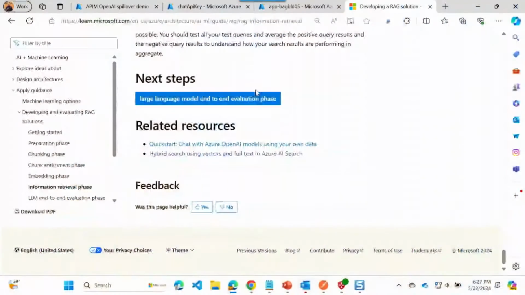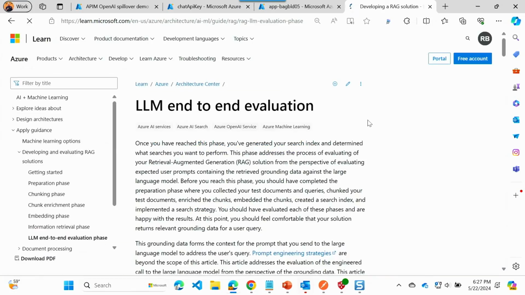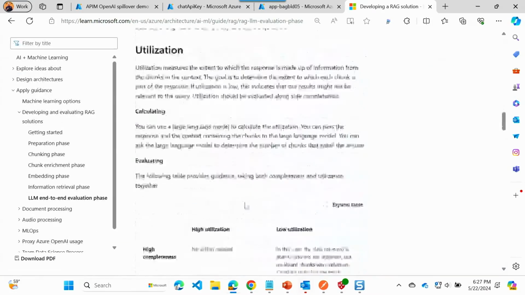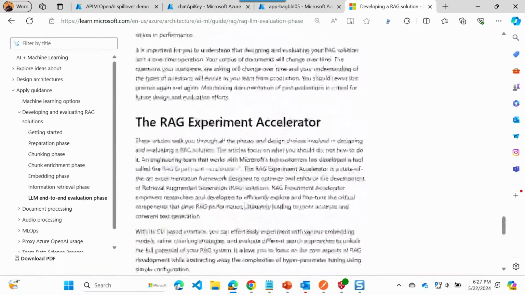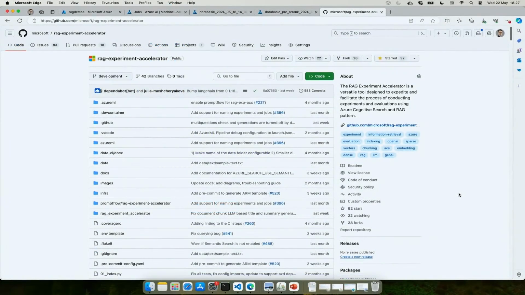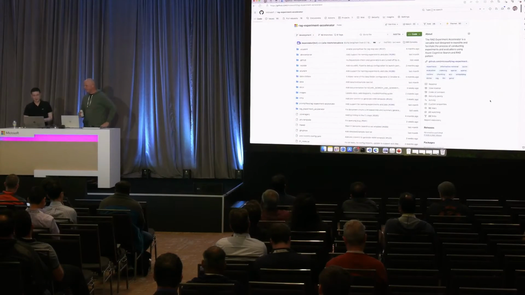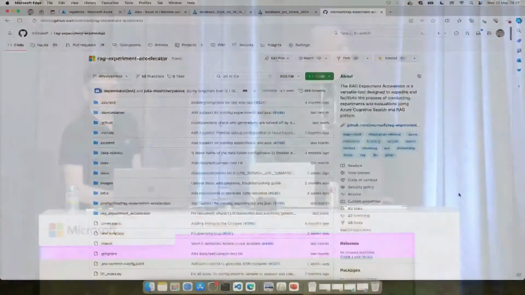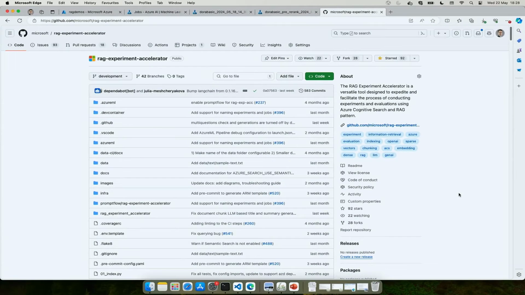All right. So the very last thing is we have guidance that will take you through this so that you don't have to figure out how to implement all of this yourself, don't we? Absolutely. So I think we are just in luck. If we have to answer these questions ourselves, it is an extremely complex job. But incidentally, we have the RAG Experiment Accelerator. As the name says, it's an experimentation-based tool through which we can answer all the queries Rob was just talking about.